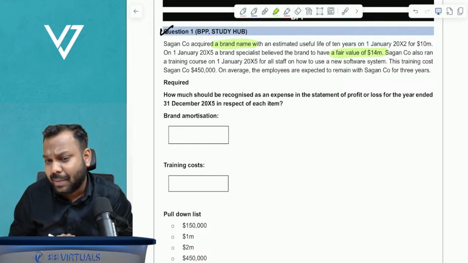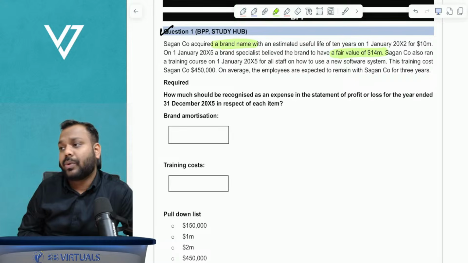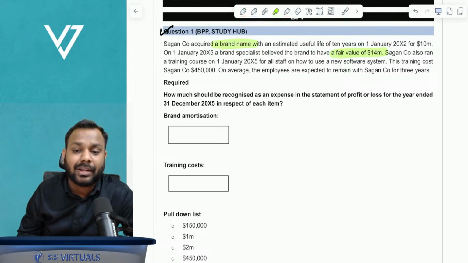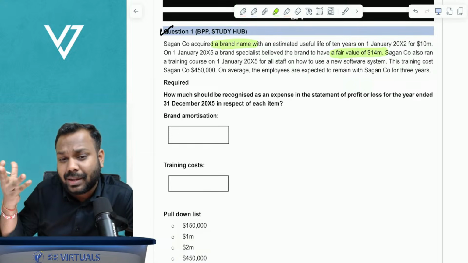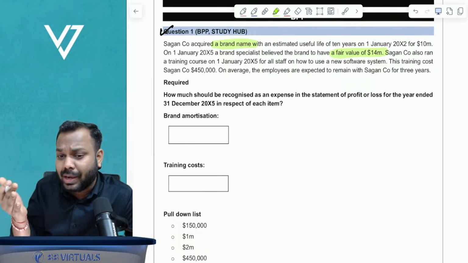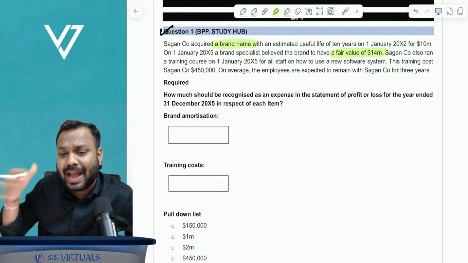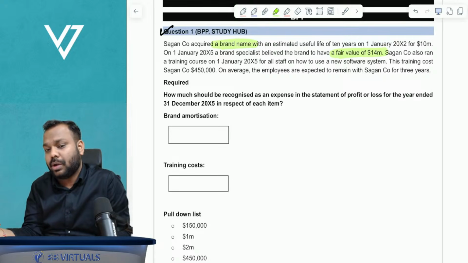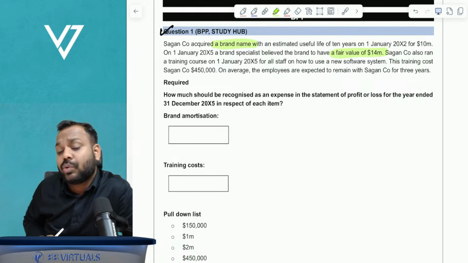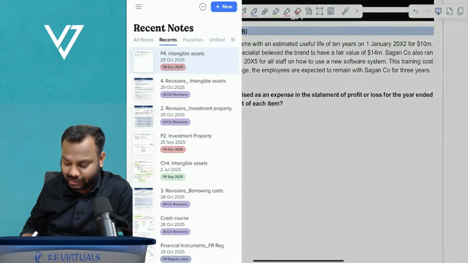Do you think a brand name has an active market? No, a brand name does not have an active market. Do you think the brand name of Zomato is actively traded in the market? Is the brand name of Google actively traded, or the brand name of Microsoft? No, my dear friends. Since there is no active market, we cannot apply the fair value model for these intangible assets.